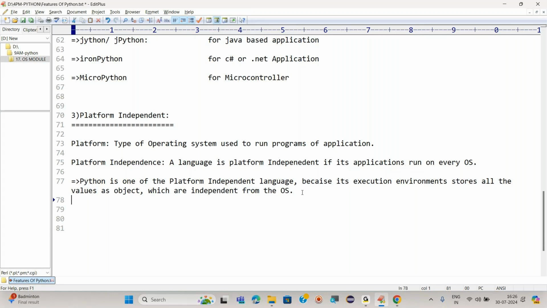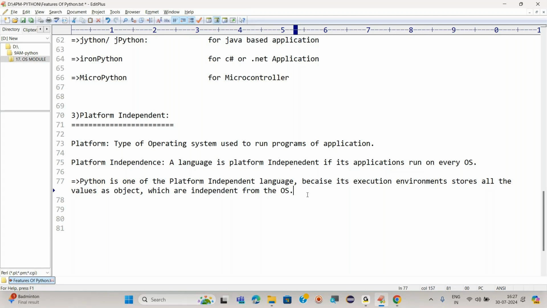See, in other programming languages, for every data, it could be integer, float, character, string, any data, it takes some specific memory allocation, and size is also there. For example, integer. What is integer? If I say a is equals to 10, 10 is an integer value, right? For every integer value, there is a specific size in other languages like C, C++, right?